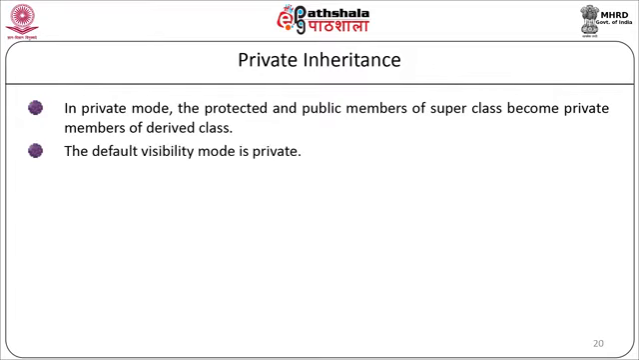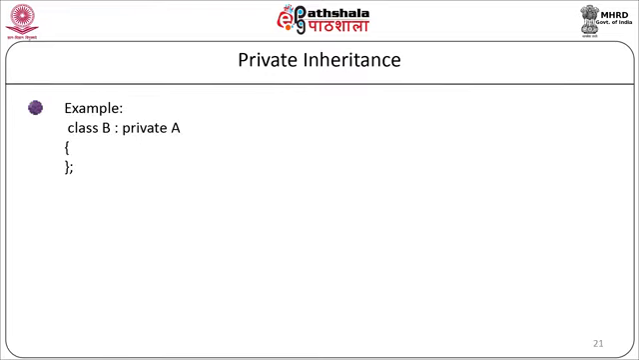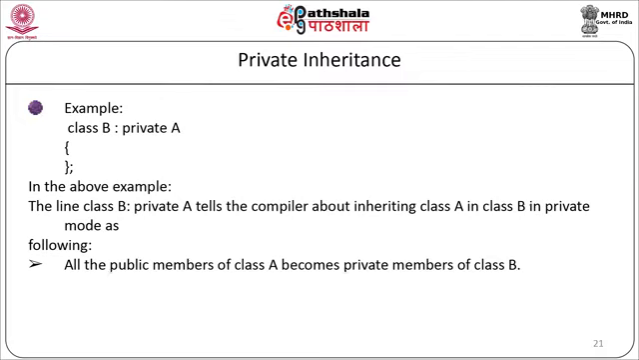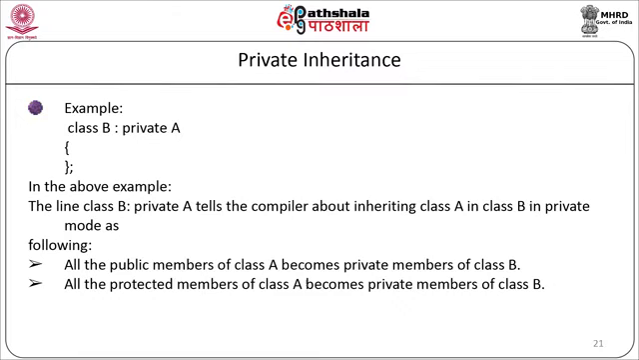Private inheritance. In private mode, the protected and public members of the superclass become private members of the derived class. The default visibility mode is private. The syntax is: class subclass colon private superclass. The example, class B colon private A, and the proper definition of class B. Here the line class B colon private A tells the compiler that class A is inherited in private mode in class B. Here all the public members of class A will become the private members of class B. All the protected members of class A become the private members of class B and private members will not be inherited.